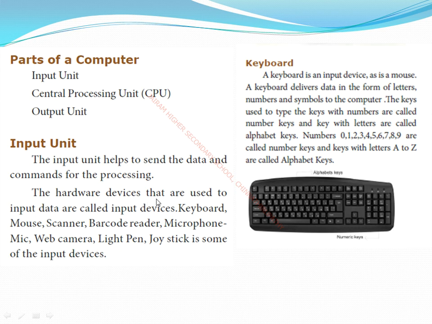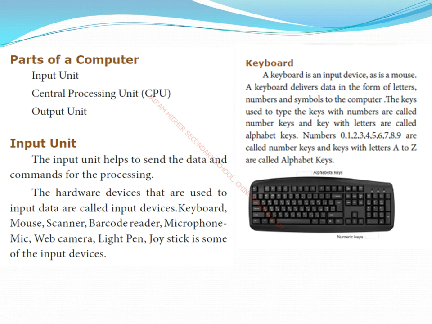Next, the hardware devices that are used to input data are called input devices. I told you that through the keyboard and mouse we give input to the computer. Here they have given a few input devices: keyboard, mouse, scanner, barcode reader, microphone, web camera, light pen, and joystick. What is the purpose of the keyboard? It has a lot of keys. A standard keyboard has 104 keys in total. We have number keys, special keys and alphabetical keys. What is meant by special keys? The shift key, control key, alt key, tab key and caps lock key are called special keys.